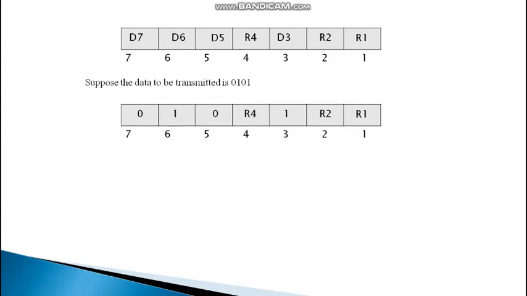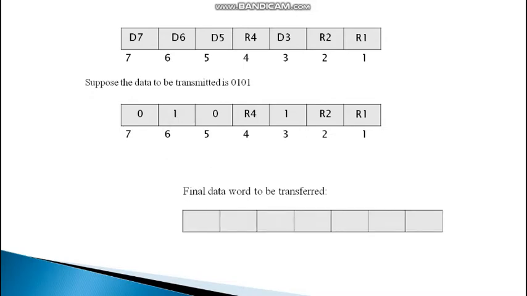So the data words take place over here, and now we have to find the parity bits. So how is a parity bit calculated again? As I mentioned earlier, the parity bit is associated with specific data bits. Parity bit R1 is associated with D3, D5 and D7, and parity bit R2 is associated with D3, D6 and D7. Parity bit R4 is associated with D5, D6 and D7. Now when we arrange this in the final data word, it looks something like this.